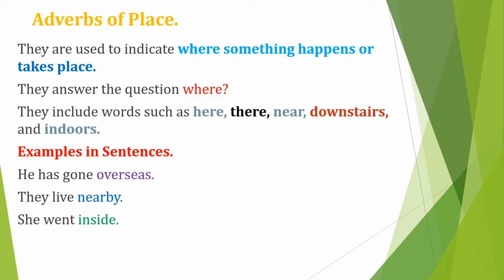The second one, they live nearby. So where do these people live? The answer is nearby. So nearby is an example of adverb of place. And lastly, she went inside. Where did she go? The answer is inside, and that simply means that inside is our adverb of place. So adverbs of place will tell you where something or an action takes place.